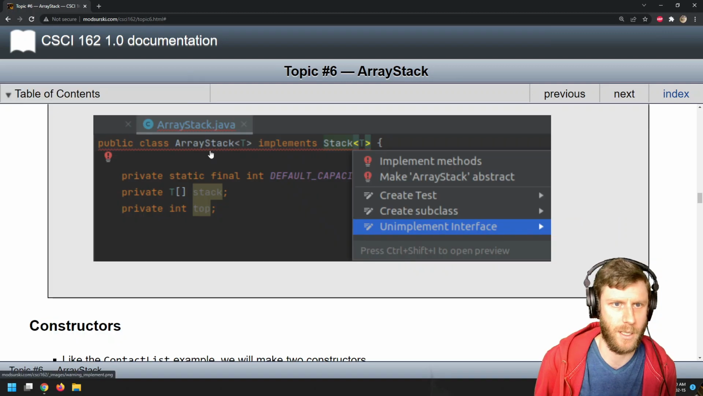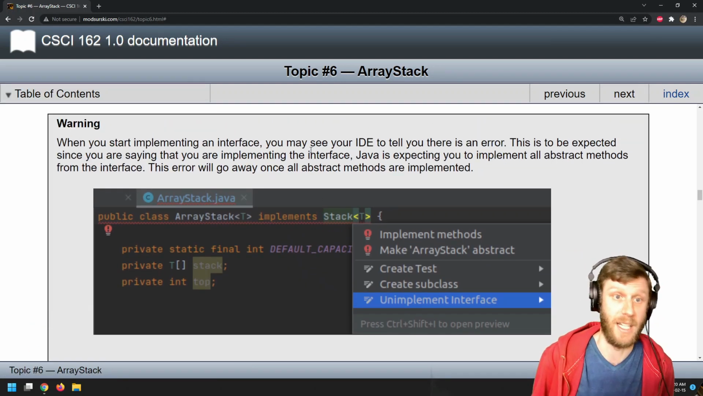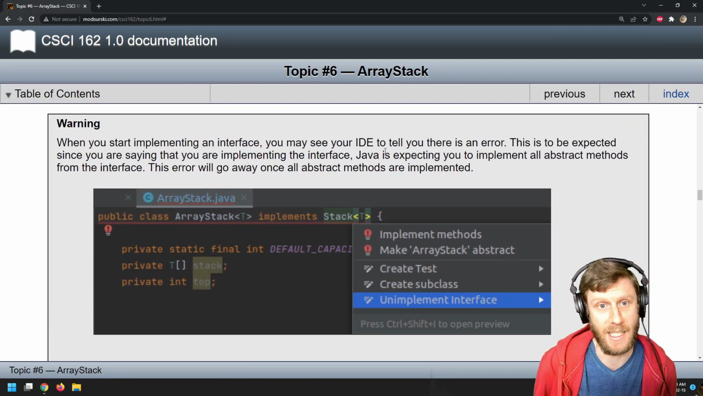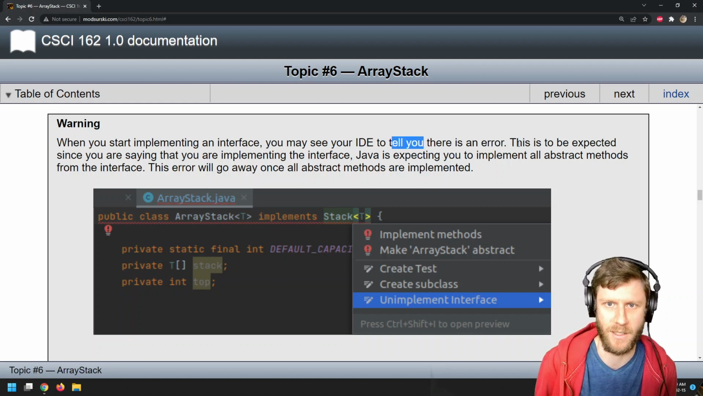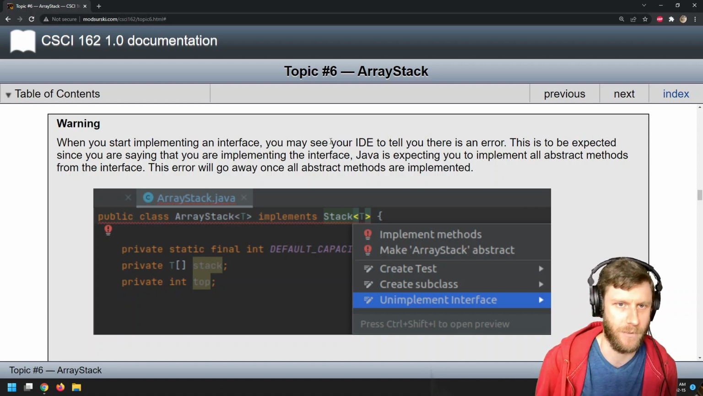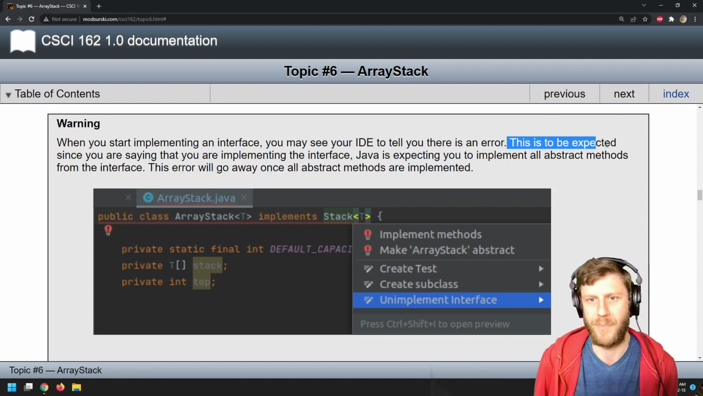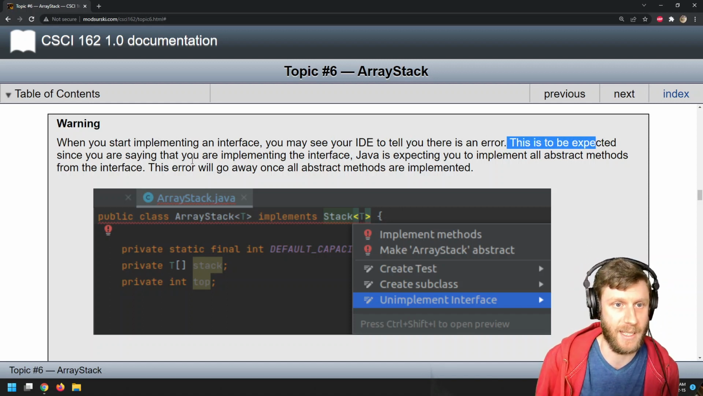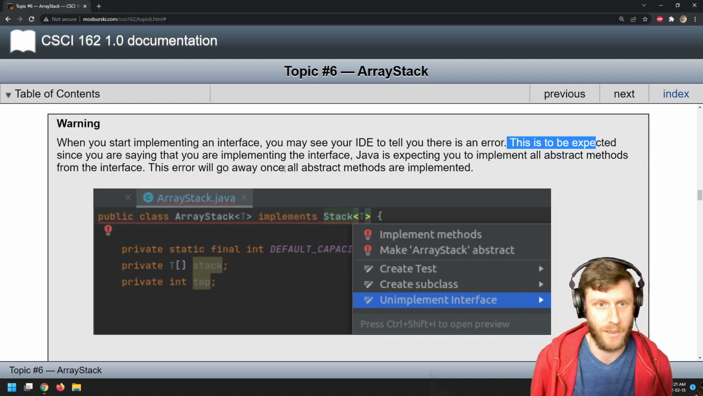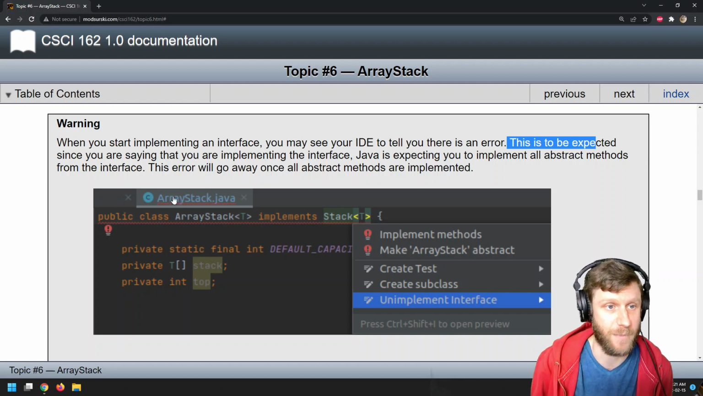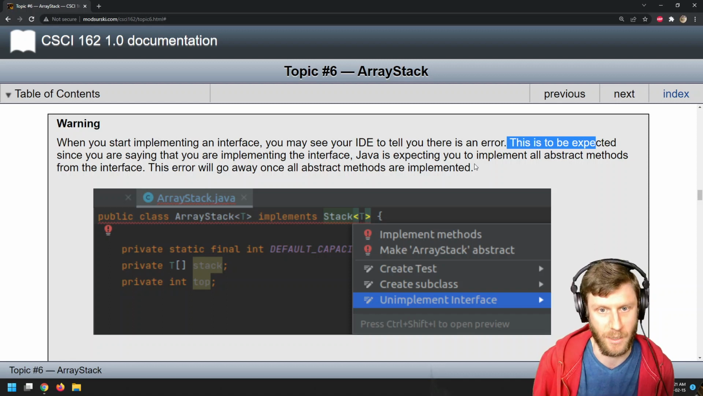When you start implementing an interface, you may see your IDE telling you there's an error. This is to be expected. So here's a typo. Someone can make a PR for this if you want to fix the course website, or at least an issue. This is to be expected since you are saying that you are implementing the interface. Java is expecting you to implement all abstract methods from the interface. This error will go away once all abstract methods are implemented. Okay.